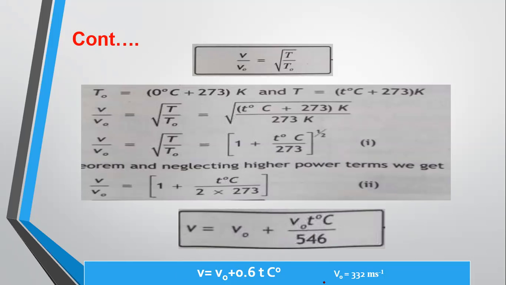So by changing the temperature, let's say there is a 1 degree centigrade change in temperature, there will be an increase of 0.6 meters per second in the speed of sound. Clear? If we increase 2 degrees centigrade, 0.6 multiplied by 2, we get 1.2 meters per second. We will have to add 332 plus 1.2 meters per second. So that will be the speed of sound at that temperature. This formula is important for numerical problems also.